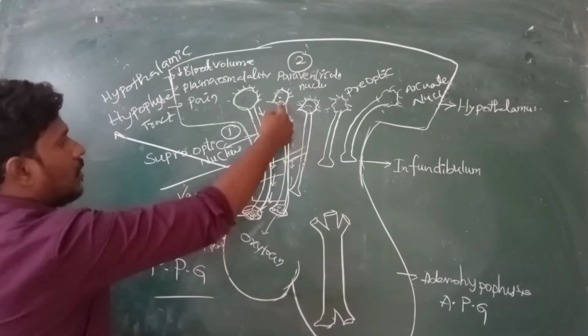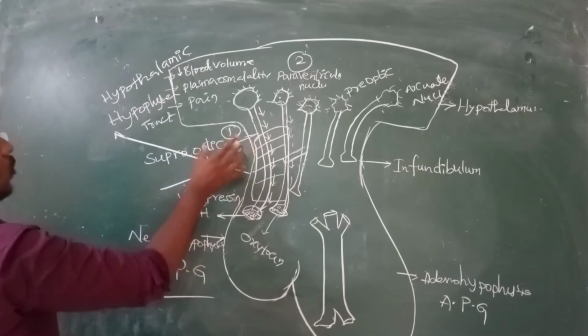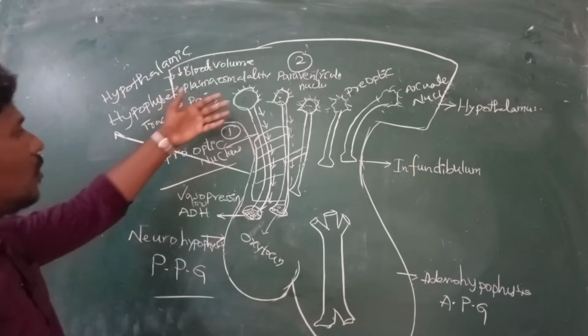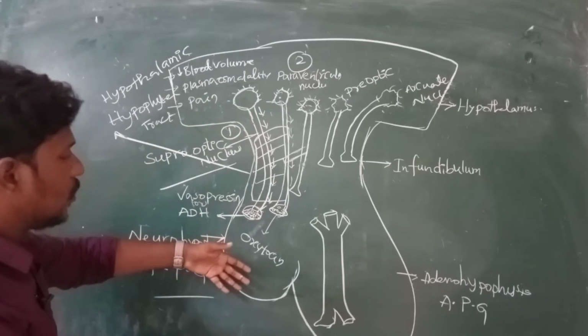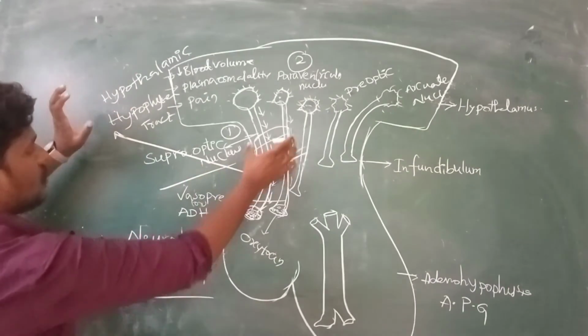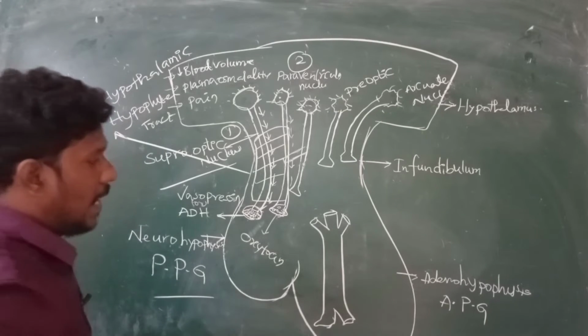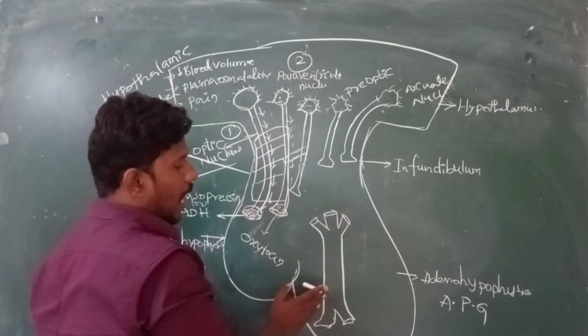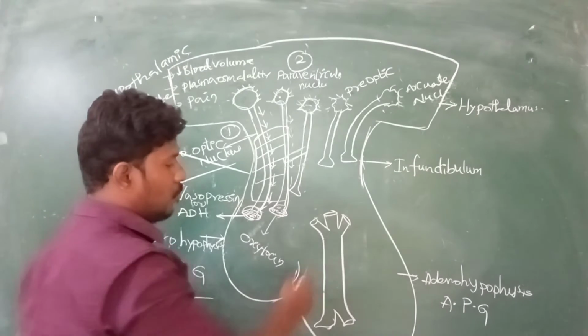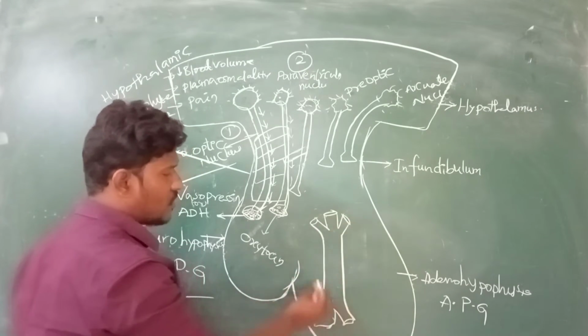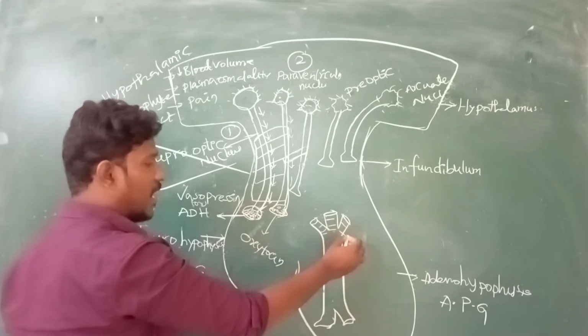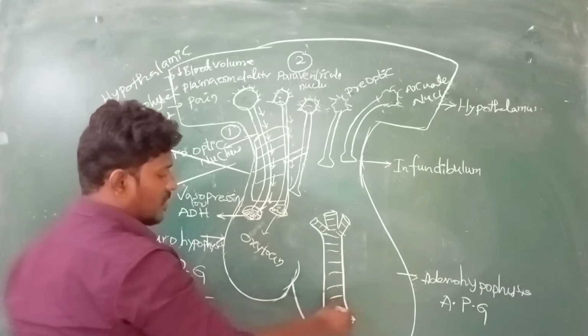The tracts of the supraoptic and paraventricular nuclei, together called hypothalamic, originate from the hypothalamus and come into the hypophysis. This is collectively called the hypothalamic hypophyseal tract, and here it is called the hypothalamic portal vein system. Portal vein system, right? It's a vein, nothing but a blood vessel.